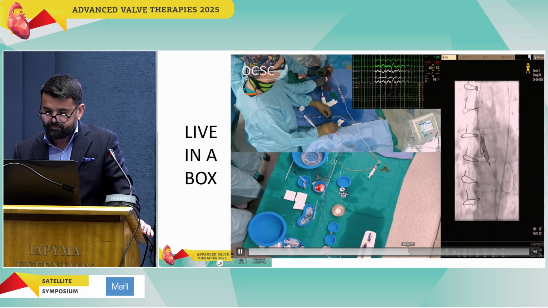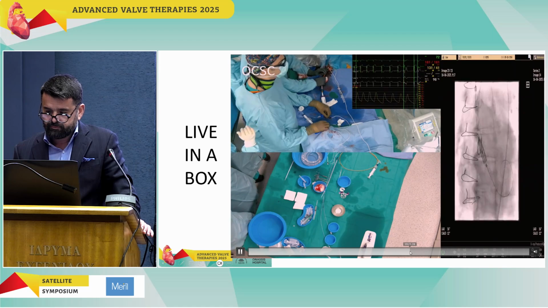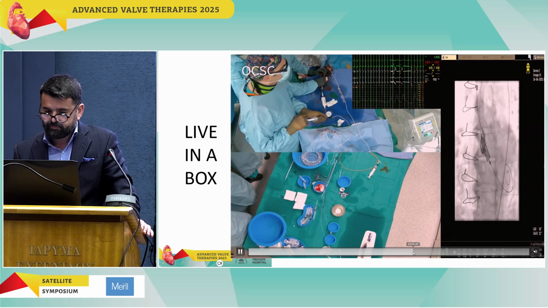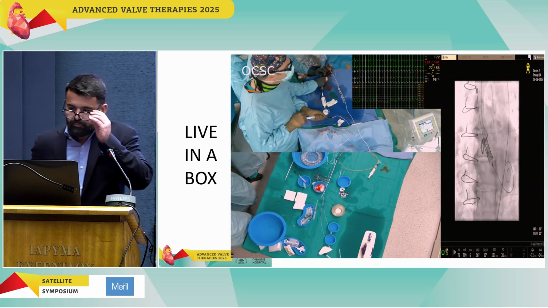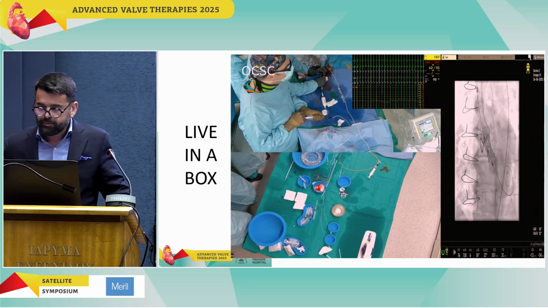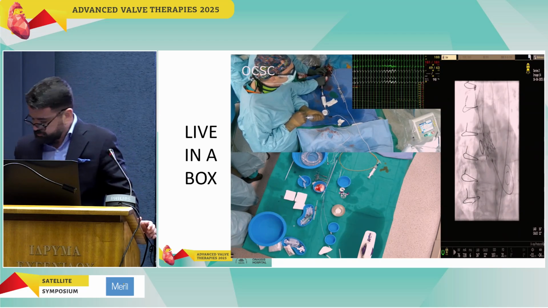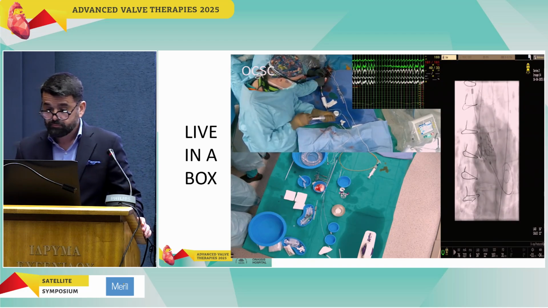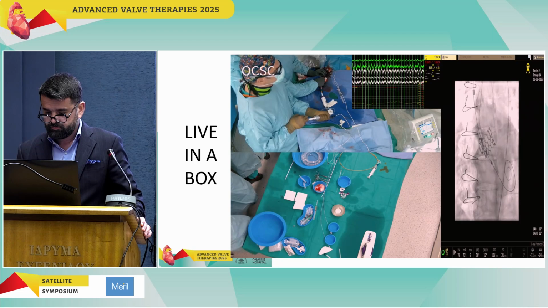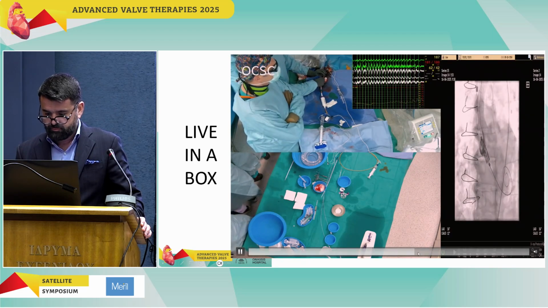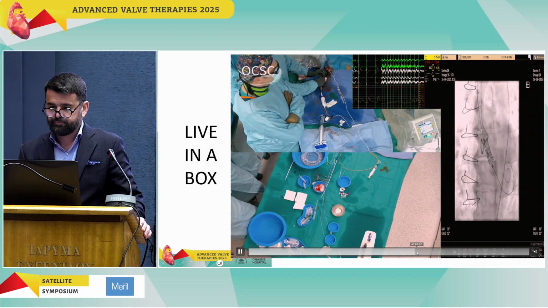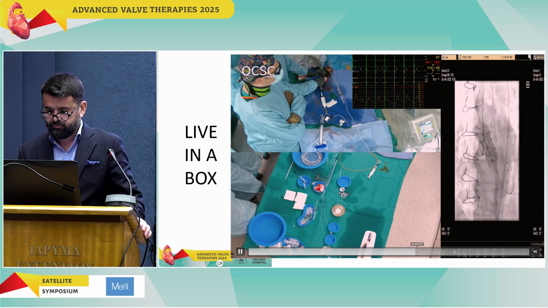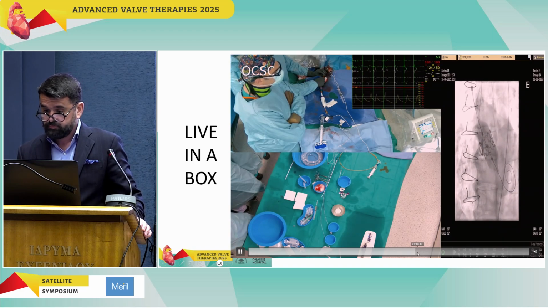So someone would say maybe it's too risky to pace through the wire with a balloon expandable valve. Vlasis, what's your practice? Do you pace through the pacing wire or through the...? Almost always we pace with the pacing wire unless there is a pre-existing RBBB, and then we put in a temporary pacemaker. It's very easy to manage, and even if you get the unfortunate event of some heart block, you still have time because you can keep the delivery system up in the ascending aorta, continue pacing, and then you have the time to deal with that. Yeah, good.